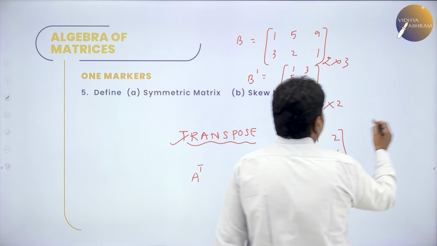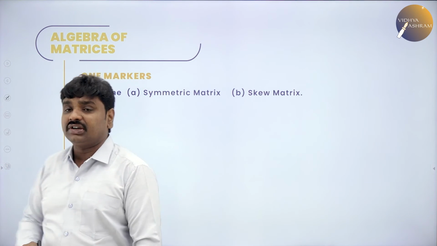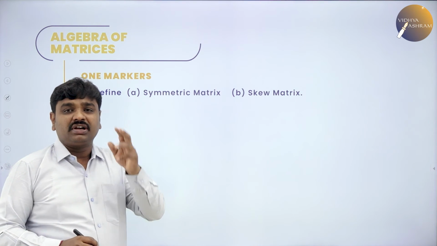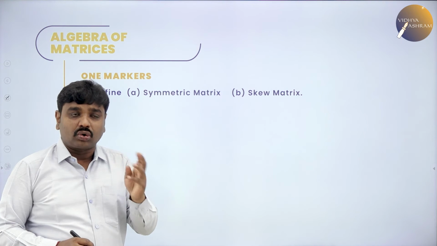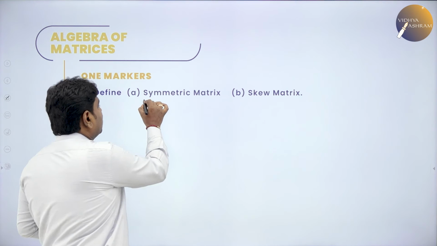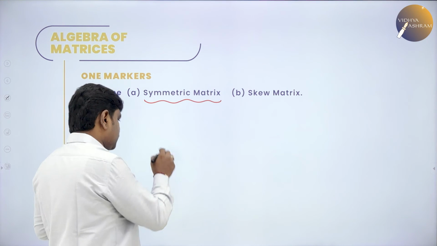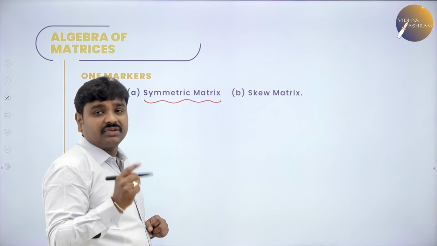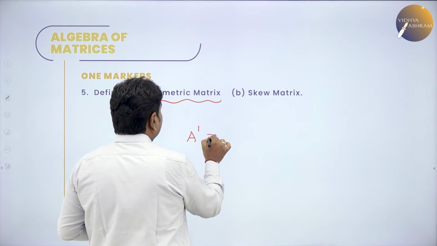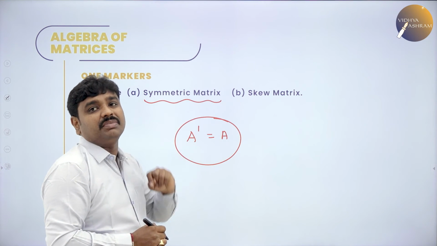But the question is symmetric and skew symmetric. What is meant by symmetric and skew symmetric matrix? I told you, if you want to know symmetric and skew symmetric matrix, first you should know what is transpose. Transpose means a matrix obtained by interchanging rows to columns. Now, symmetric matrix. What is a symmetric matrix? Generally it will be a square matrix, otherwise the order changes. So a square matrix in which A dash should be equal to A. If transpose is itself, then we call it symmetric.